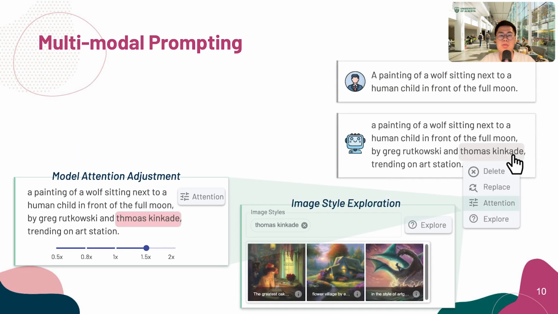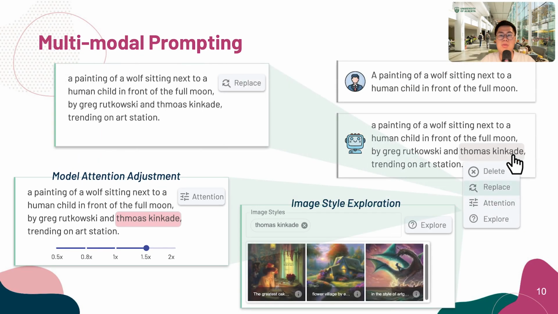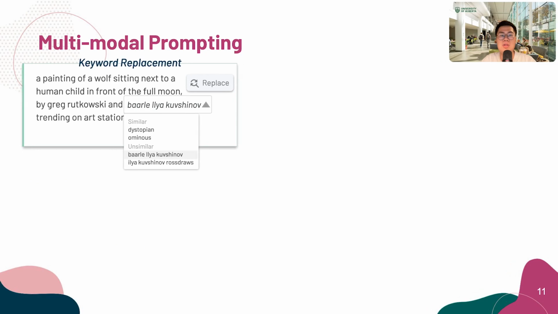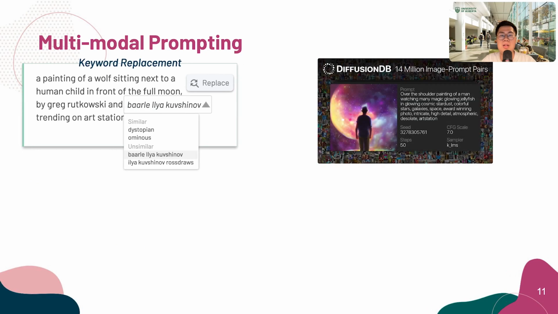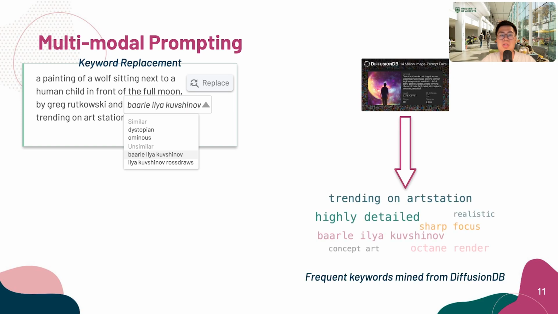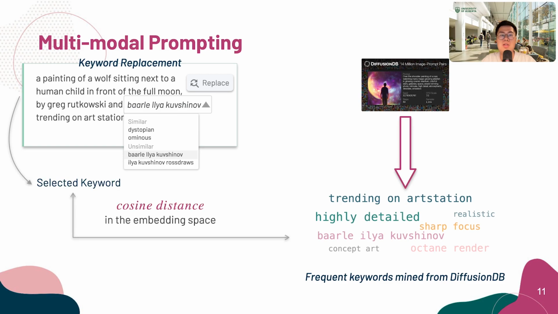When the users click on Replace, PromptCharm will retrieve the most similar and dissimilar keywords for users' replacement. These keywords are again extracted from the large database Diffusion DB. We first mine the most frequent keywords, and then we use the cosine distance in the embedding space to determine the similar and dissimilar keywords for users.